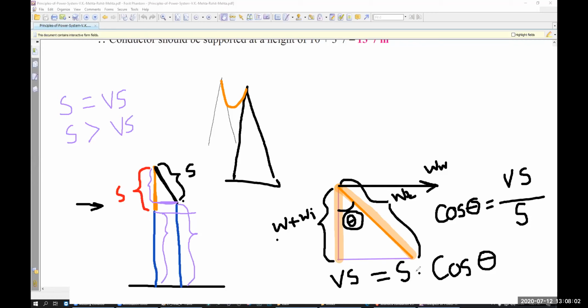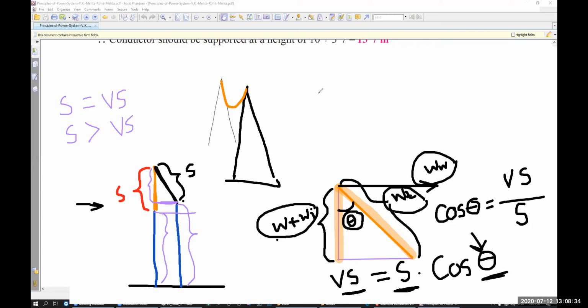Remember here, what we do not know, we only know S. If we know theta, we can find out the VS. So for finding out the theta, we have to use another parameter that has the exact same angle. So this is the WW, this is the W plus WI, this is the WW. The resultant, that means the total T, will be this one. So from there, which one we know? We know WW, we know W plus WI, we know WT, we know all of it. So how can you find out the S?